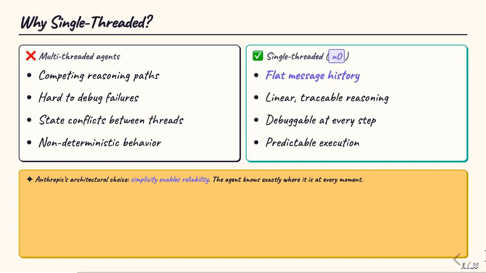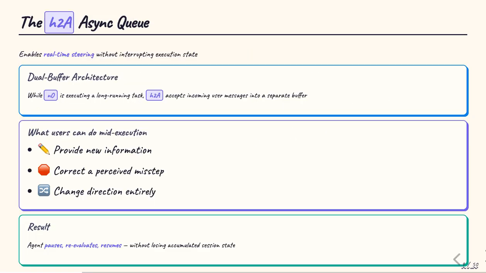Why did Anthropic choose a single-threaded design? Multi-threaded agents have competing reasoning paths, hard-to-debug failures, state conflicts between threads, and non-deterministic behavior. By contrast, the NO loop maintains a flat message history. The agent knows exactly where it is at every moment. Its reasoning is linear and traceable. This architectural choice reflects a core principle. Simplicity enables reliability. The agent may be less concurrent, but it's far more predictable, which matters enormously in production engineering workflows. But if the main loop is single-threaded, how does real-time human steering work?